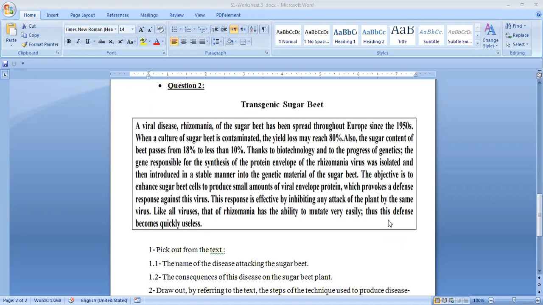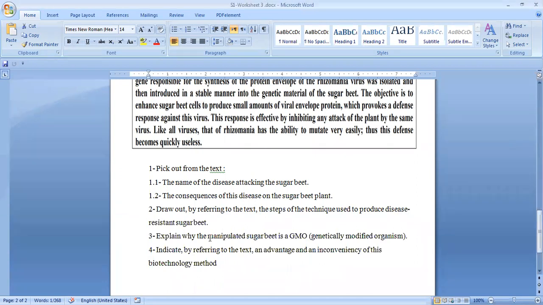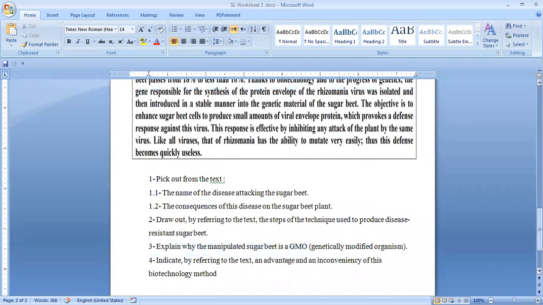Pick out, according to the text, the name of the disease attacking the sugar beet. What is the name of the disease? It's called Rhizomania. Then the consequences on the beet plant: what will happen to the beet plant? You have to pick it out from the text. Then, by referring to the text, list the steps of the technique. All of them are picked out. Explain why the manipulated sugar beet is a GMO, a genetically modified organism: because we introduced another gene that is responsible for the synthesis of the envelope protein of the Rhizomania virus, and so to protect them. Indicate, by referring to the text, the advantages and the inconvenience of this biotechnology.